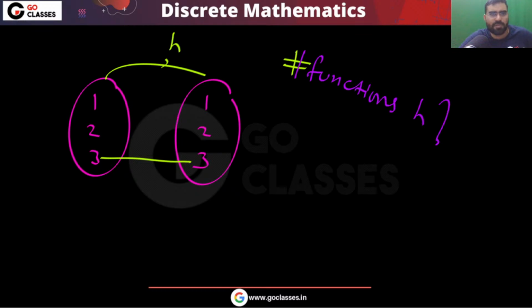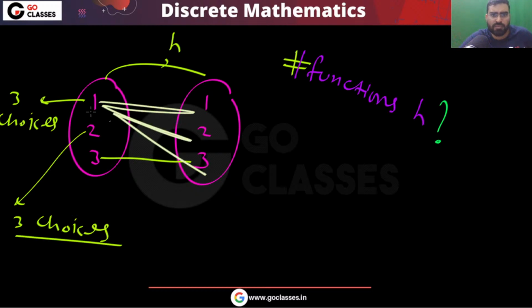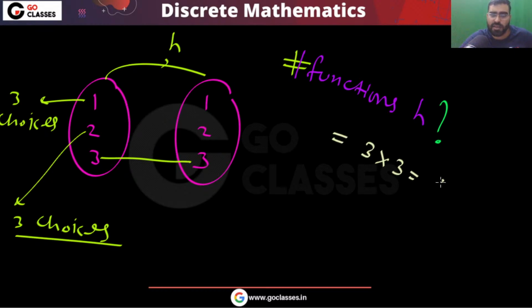So that will be very simple. This is fixed. 3 will map to 3. But you can notice this has 3 choices. This can map to anyone. And this 1 can map to anyone. This has 3 choices. This 2 has 3 choices. So that is the reason the answer will be 3 into 3, that is 9.